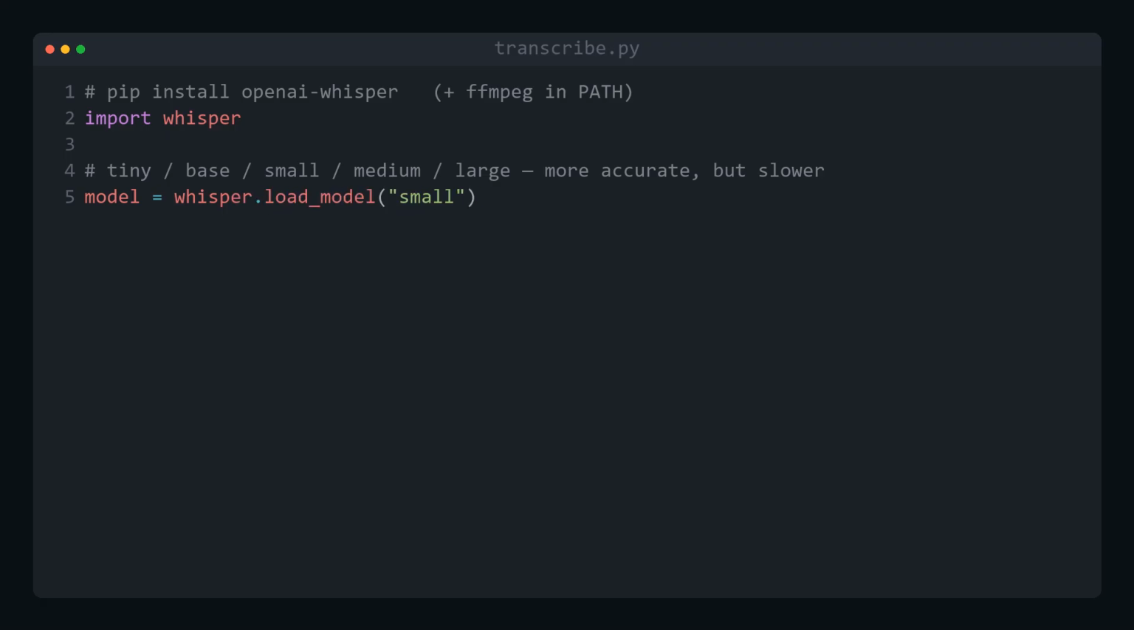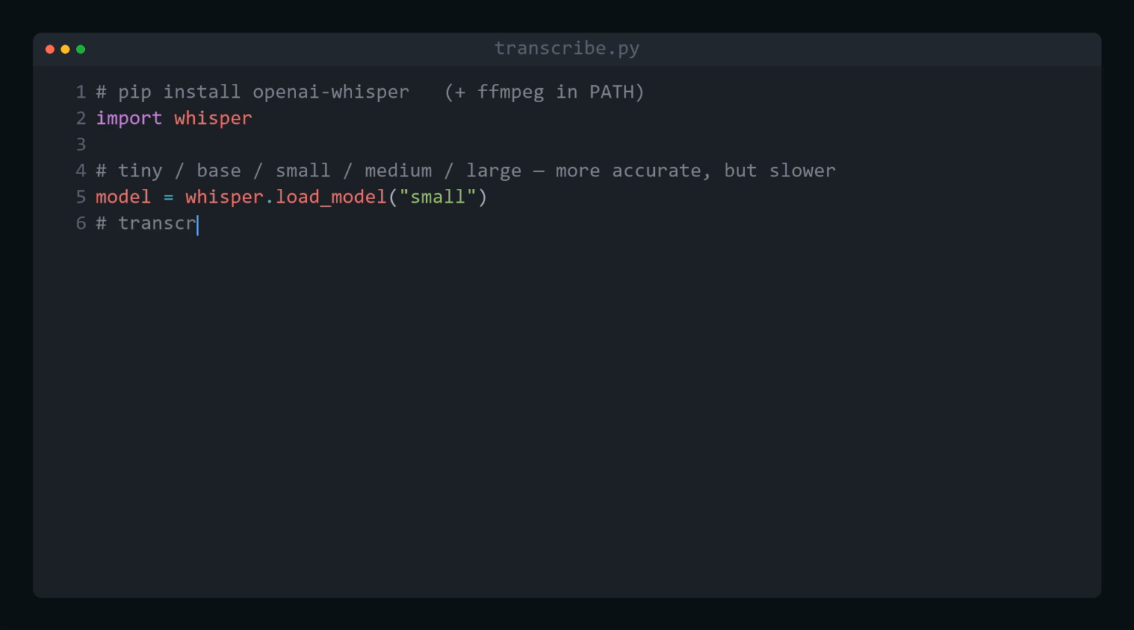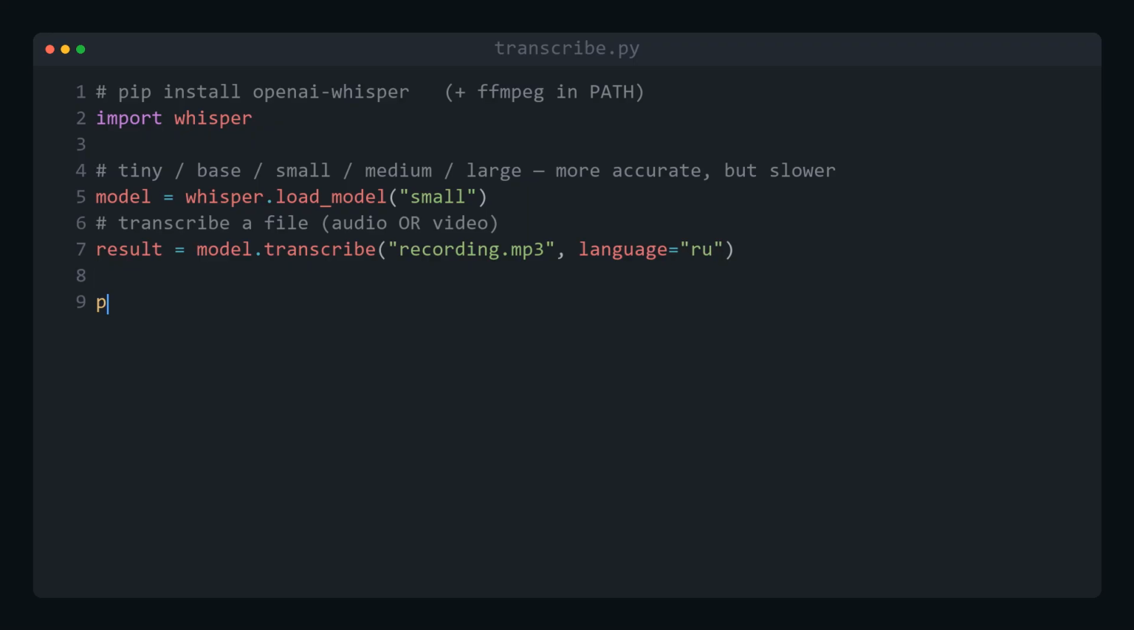Now the recognition itself, and it's just one line. We pass the model the path to the file, and it doesn't matter whether it's audio or video, FFmpeg will extract the sound itself. You can hint the language, for example Russian, so the model doesn't guess and works more accurately, or you can not specify it at all, and then Whisper will detect the language by itself. Back comes an object with the results, and the first thing in it is the full recognized text. We print it and make sure everything worked.